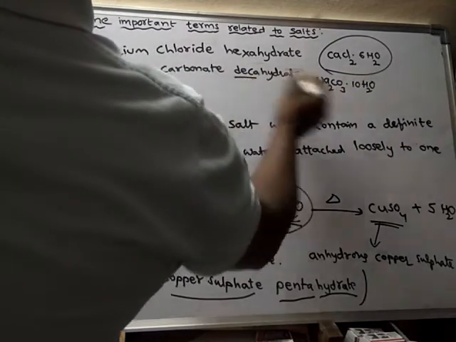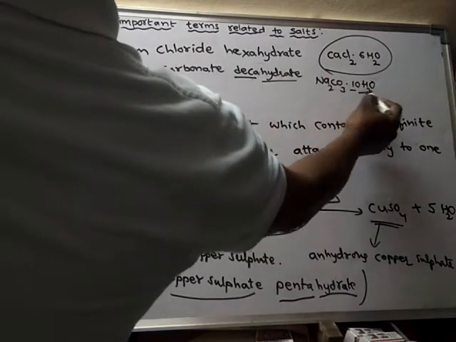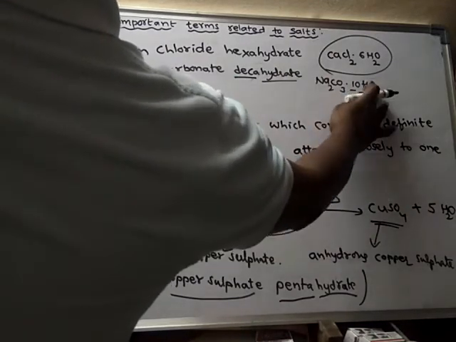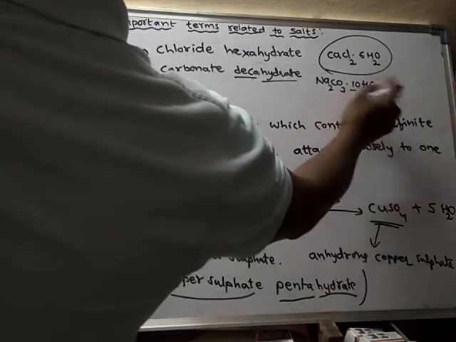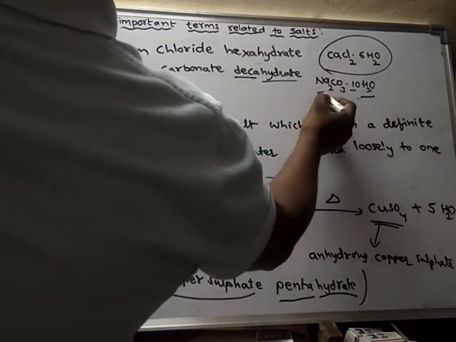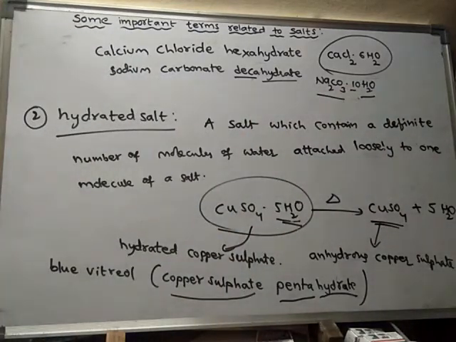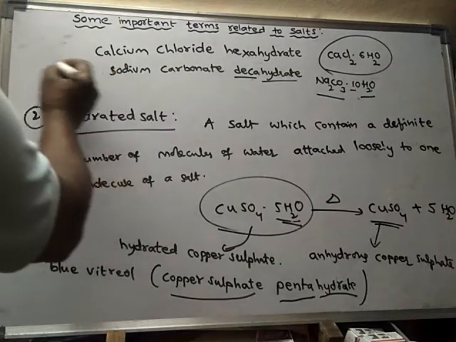Deca means 10, hydrate means water, H2O. So this is washing soda.